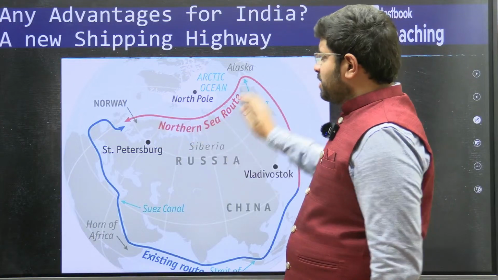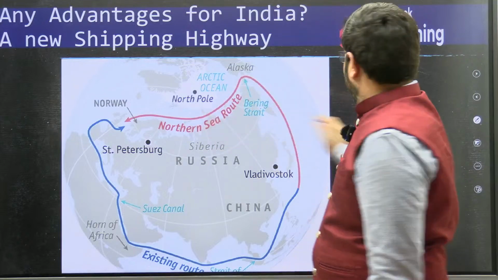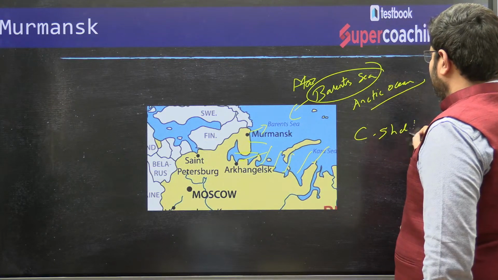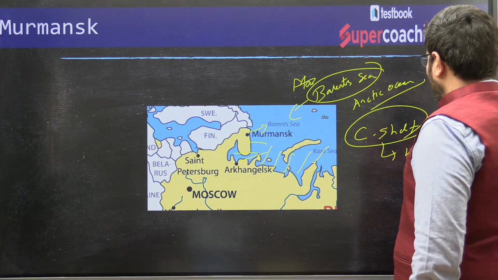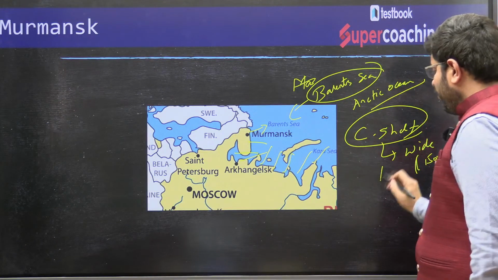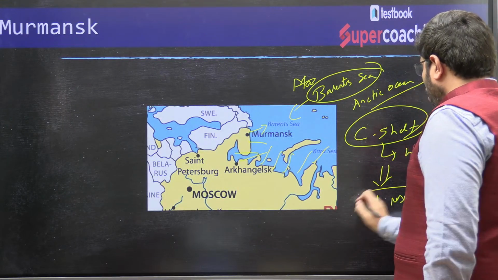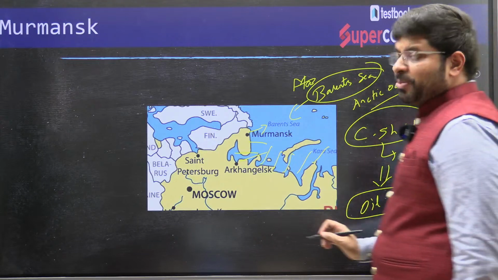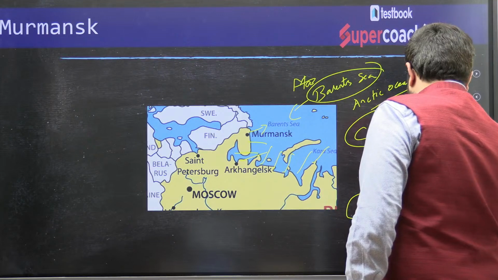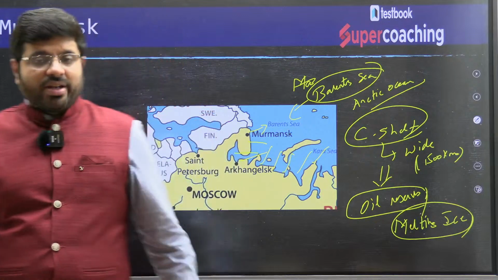Now, if you see this region, the continental shelf is very, very wide. So, what is the significance here? The continental shelf is almost around 1500 kilometers wide. With that width, it is a crucial center for oil reserves, the fossil fuels, especially in the context of melting ice. So, in the context of melting ice, this becomes very, very important.